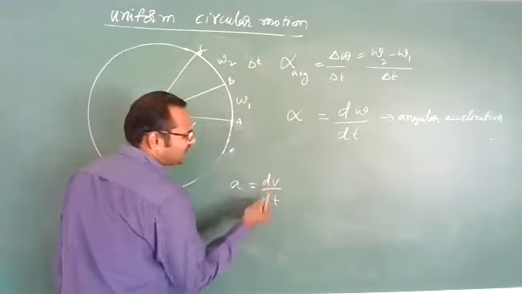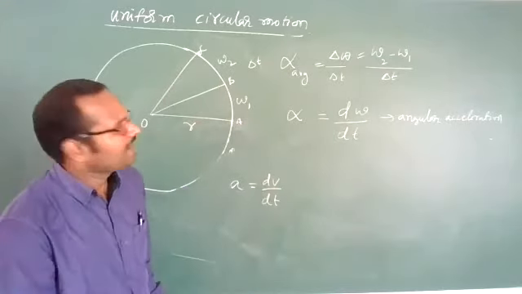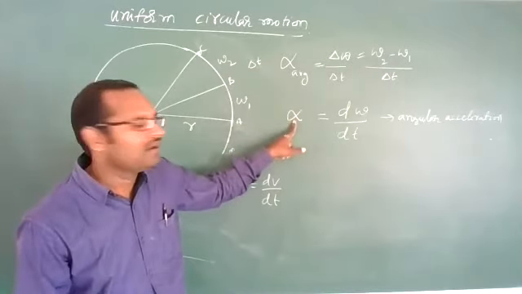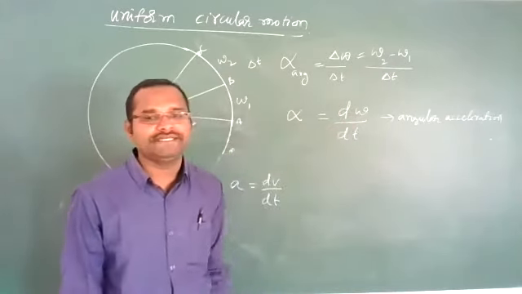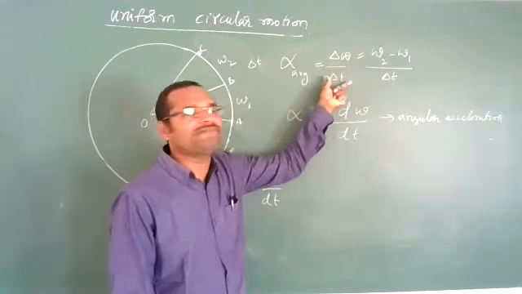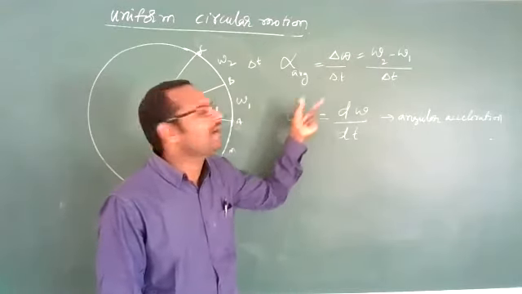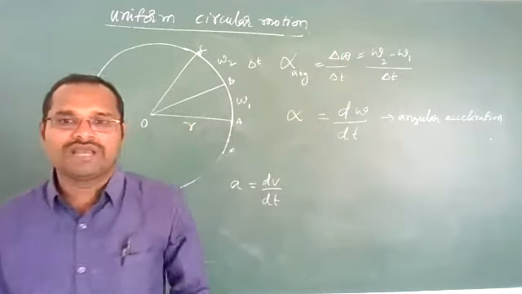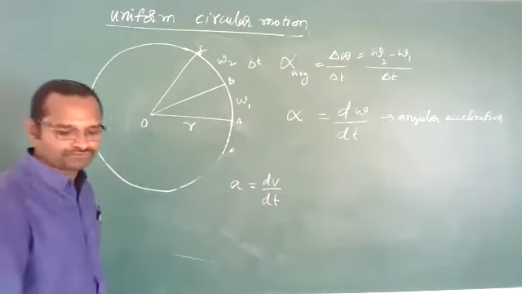In circular motion, how much angular velocity is changing with respect to time is called angular acceleration. So alpha equals d omega by dt.